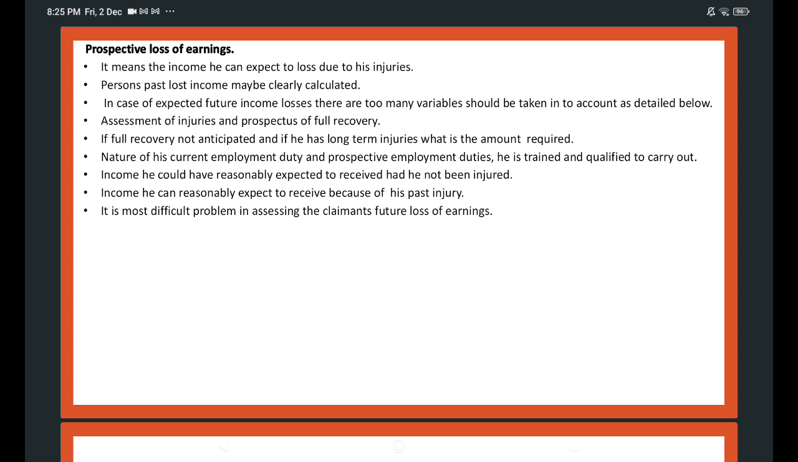The court should consider the realistic picture of the capabilities. The court should think what is the nature of his current employment and duties. The court should think what prospective employment duties he is trained and qualified to carry out in future. The court should think of a forecast of the income he reasonably expected to receive had he not been injured. So, any promotion he can expect to achieve, all these points should be considered. It is the most difficult problem, assessing the claimant's future loss of income.